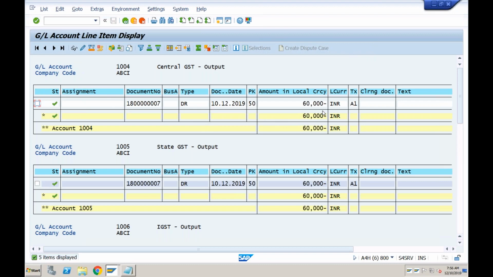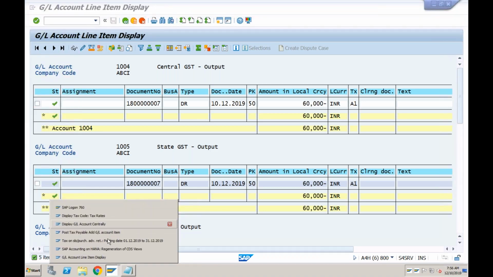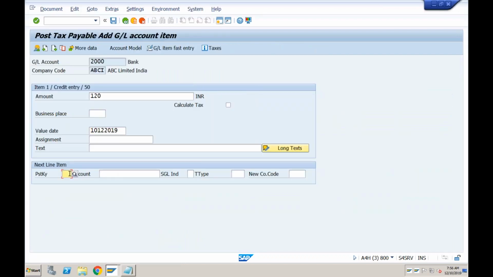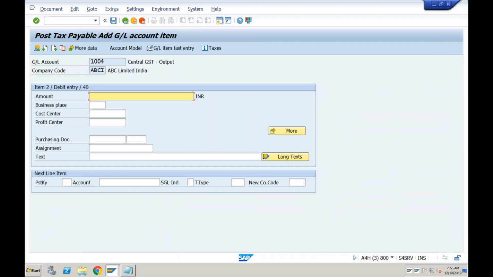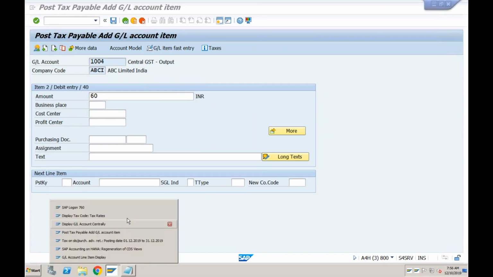So if this is a credit balance in this GL account, I need to debit it. So 1004 would be debited. 1004, okay, how much amount? 60. Right, whatever is the credit balance here.